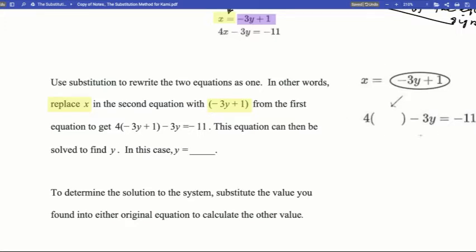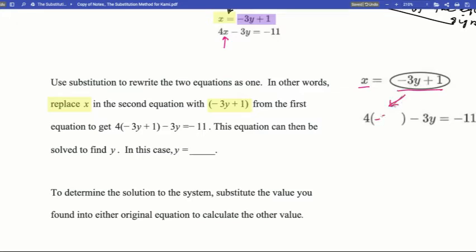And I think this is a better understandable way of saying this. So what used to be here was that x. So we used to have 4x, right? Now we're taking the x out and we're replacing it with what x is worth, which is negative 3y plus 1.